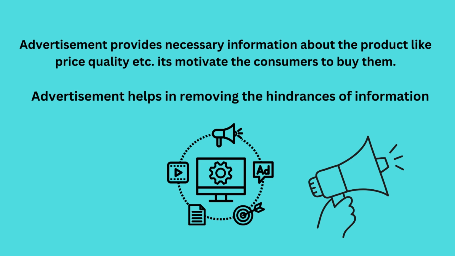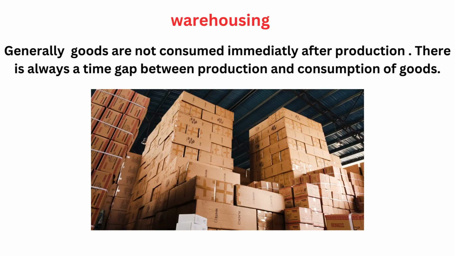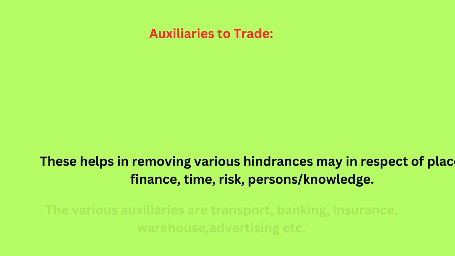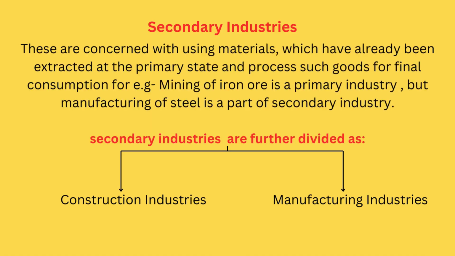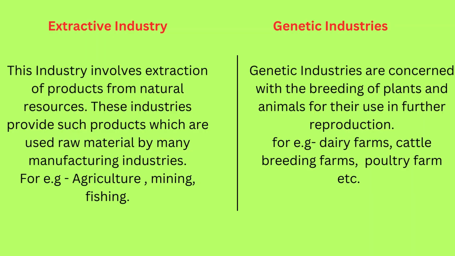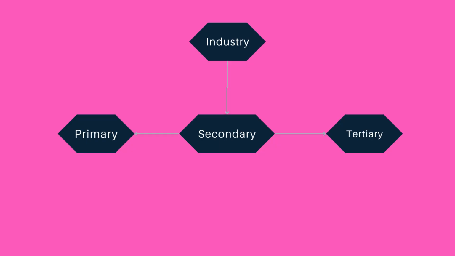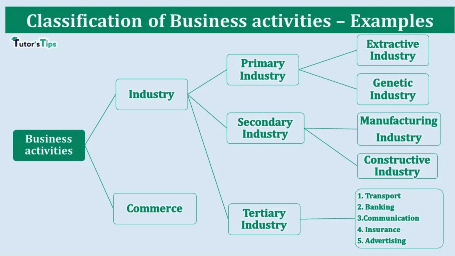So till now I discussed with you the classification of business, industry, and commerce. This whole chart, you just remember once, and you will understand. Before you go to the exam, just go through this whole chart. You will understand some basic things about the classification of business activity.